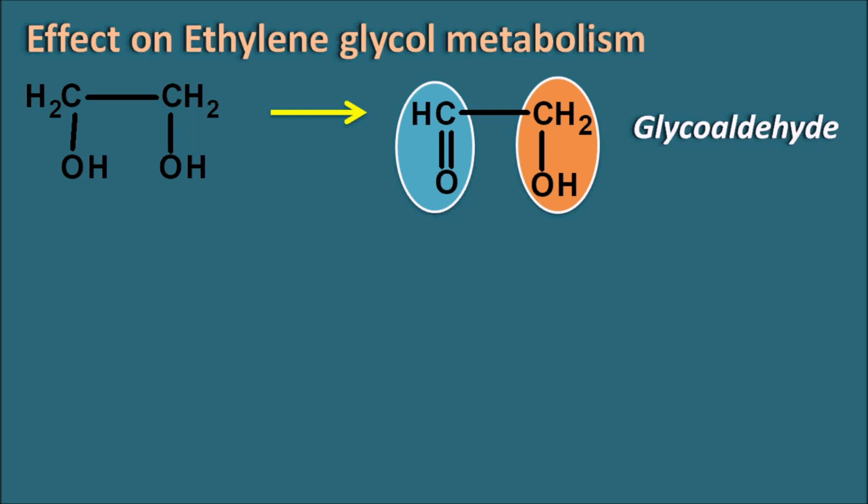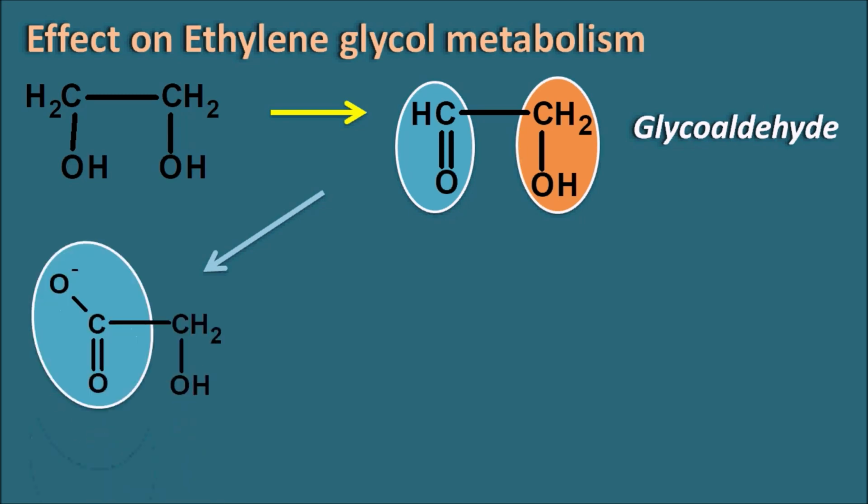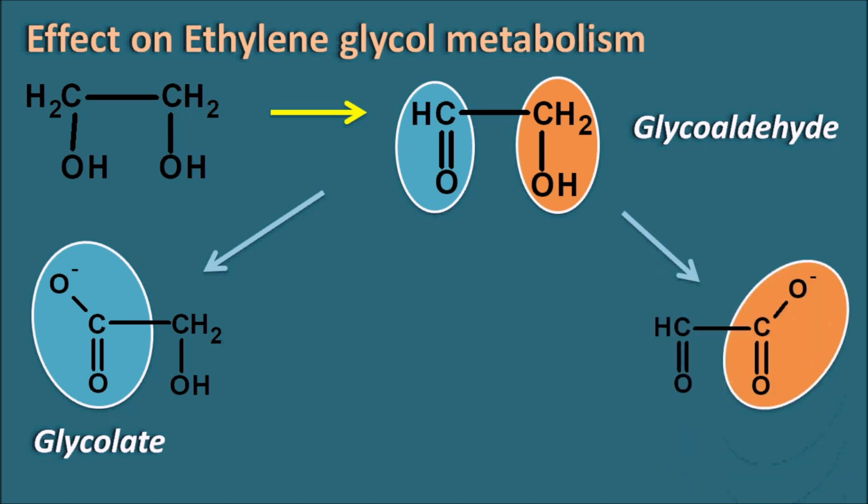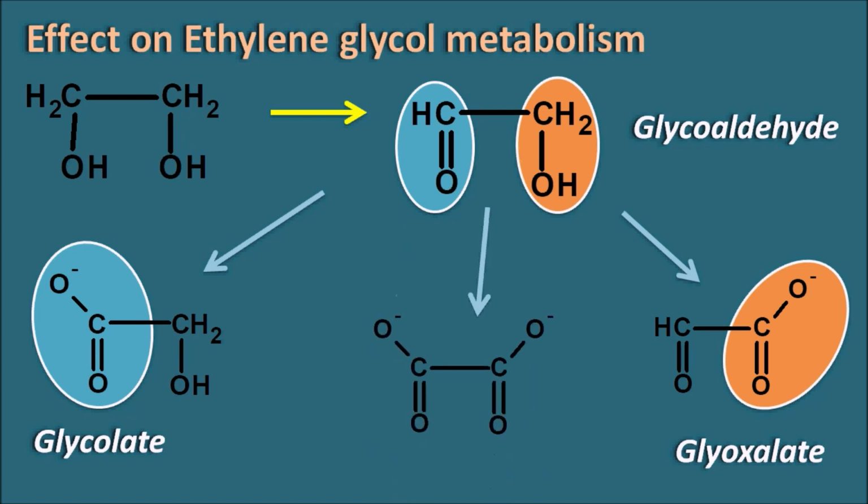Glycoaldehyde is an intermediate in ethylene glycol metabolism which can be further oxidized. Here the aldehyde functional group can be oxidized so that it converts to a carboxylate anion, and now this structure has the carboxylate anion and is called glycolate. Otherwise, the alcohol group in the glycoaldehyde can be oxidized again into the carboxylate anion. Now this compound is glyoxylate. And finally, glycoaldehyde, having both aldehyde and alcohol, can be oxidized to produce the carboxylate anions.